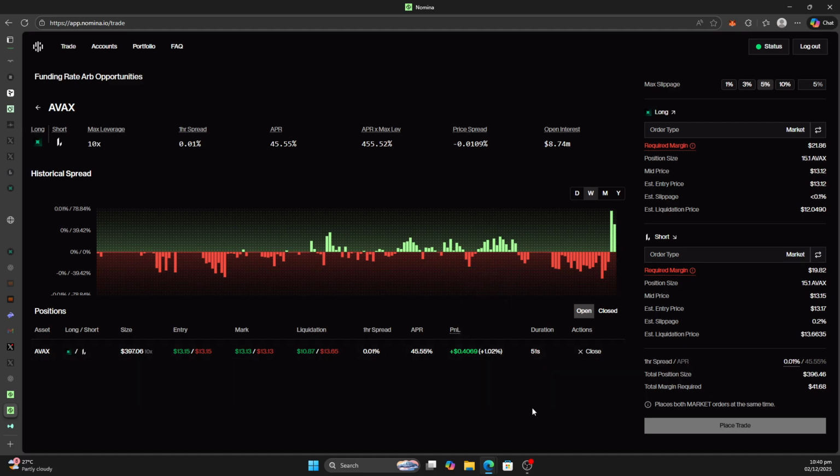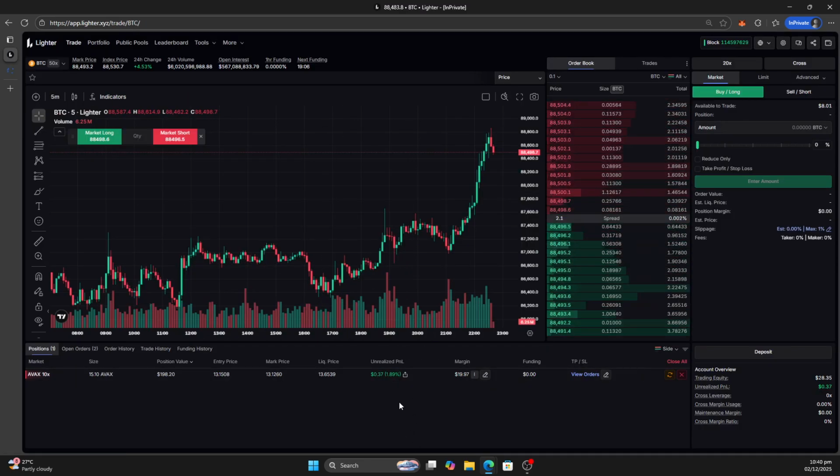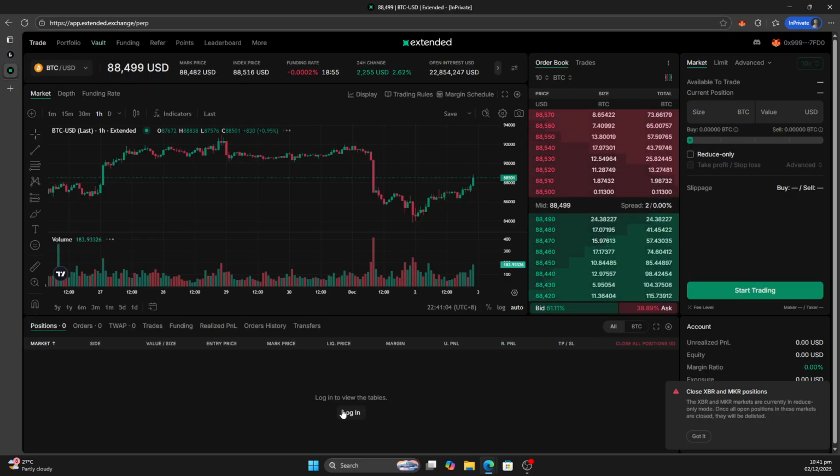Now, what has happened on Lighter? So if you come here, wow, it's not logged in. Okay, so you see that it has opened a position here automatically, which is in profit mode, and on Extended, let's log in.